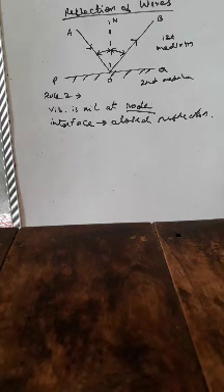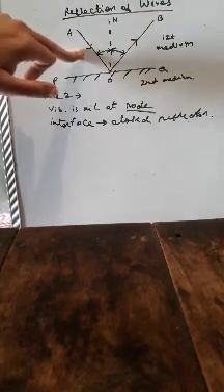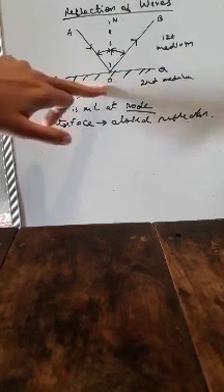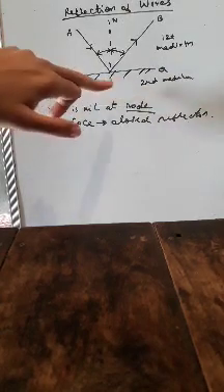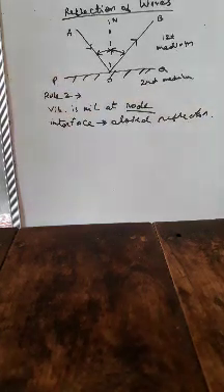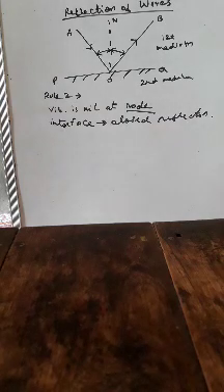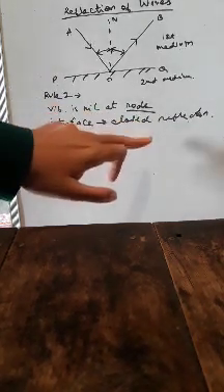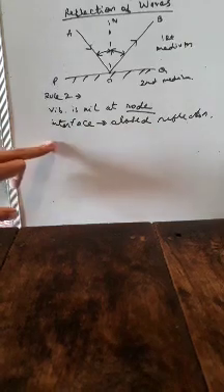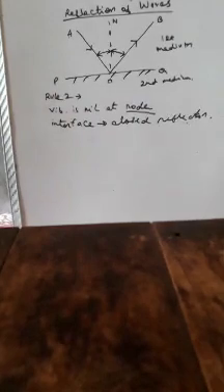What will happen now? The vibration of the particles of the medium at the point of incidence is maximum. That means when a wave is traveling from medium 1 and hitting the interface of the softer medium, the vibration will be maximum. Clear? So here also it is just the reverse of rule number 2. And that particular point is known as the antinode, whereas in the case of the hard interface it is known as the node.